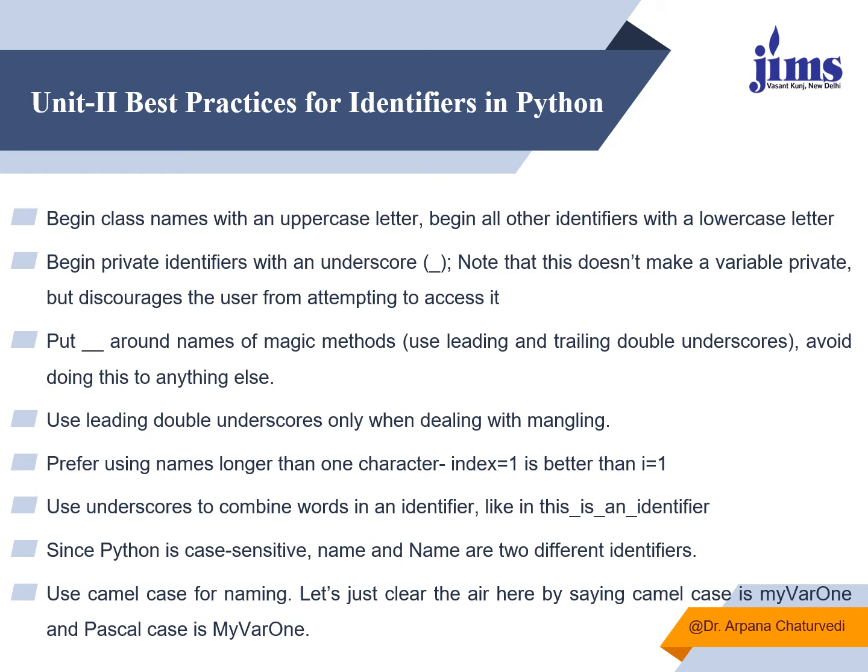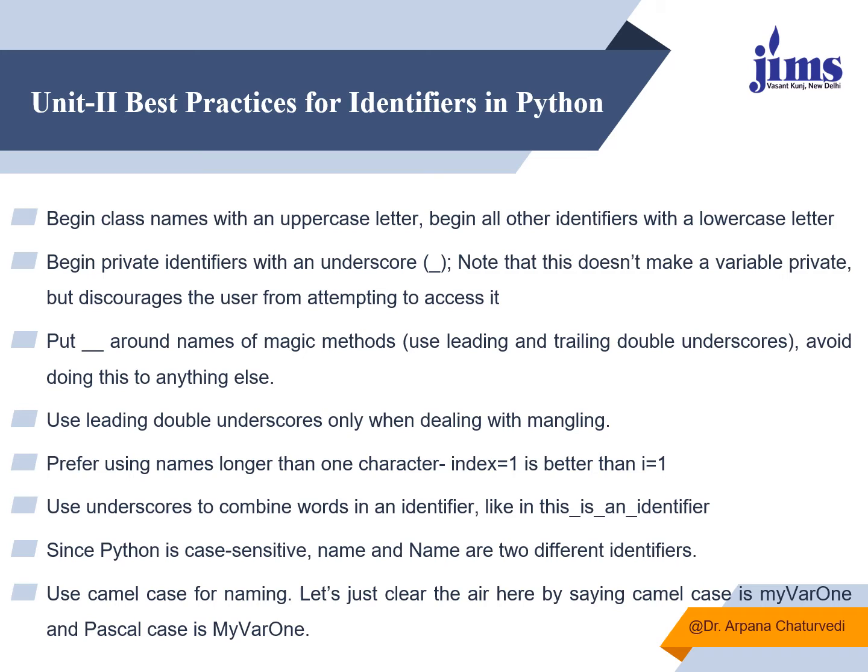Avoid doing this to anything else, so that we will be able to recognize that these are the magic methods where I have used double underscores. Use a leading double underscore only when dealing with name mangling. Then prefer using names longer than one character: index equals 1 is better than i equals 1.